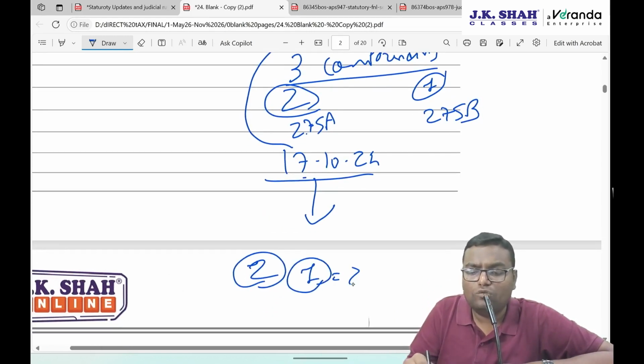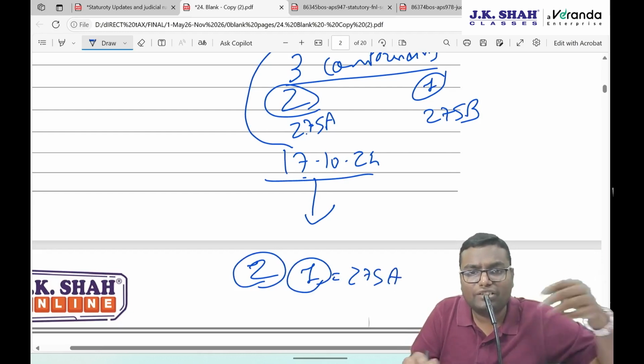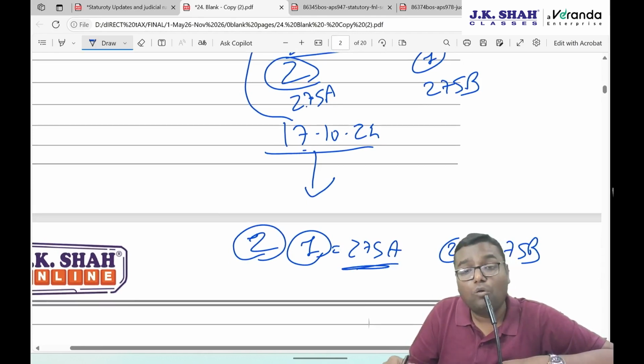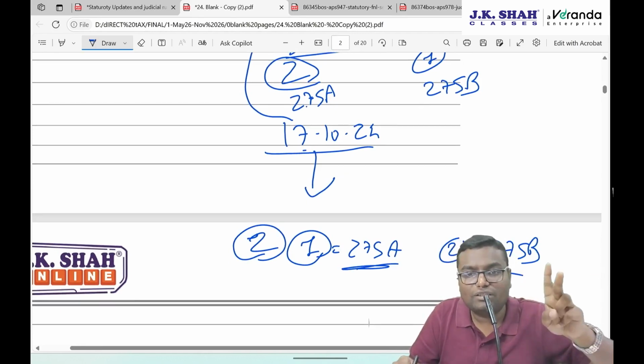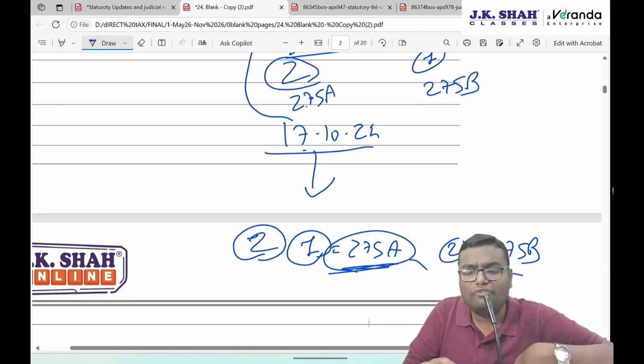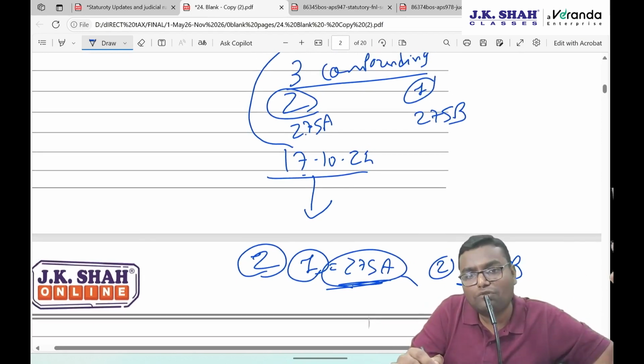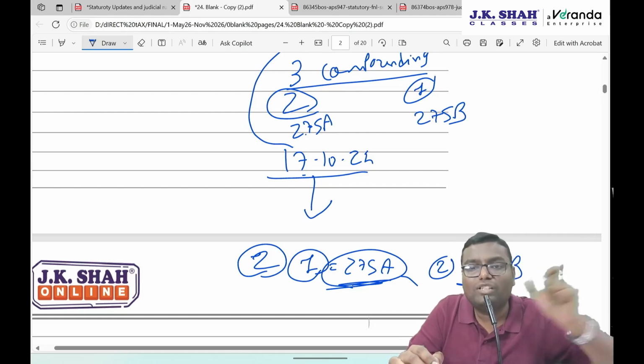One application again under 275A related to some other financial year. Second application under 275B related to some other financial year. Now both of these will be counted as the second application. But sir, for 275A, this is the third application, no? Because earlier you have done two applications of 275A prior to 17th October. That's what this point is saying.